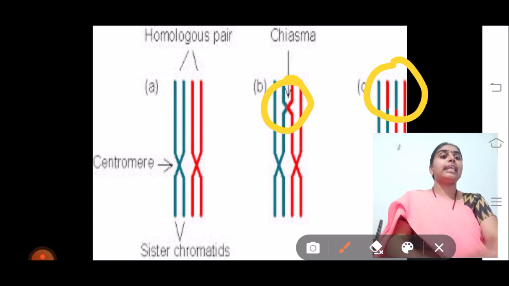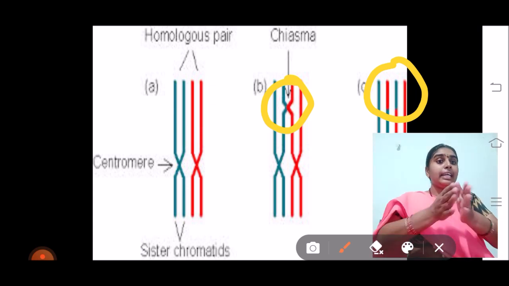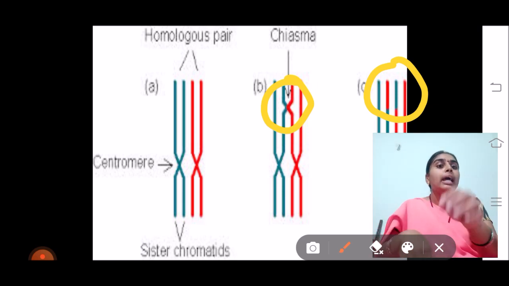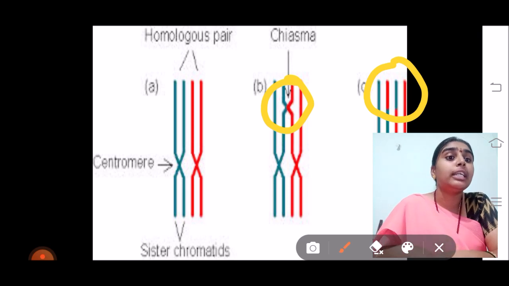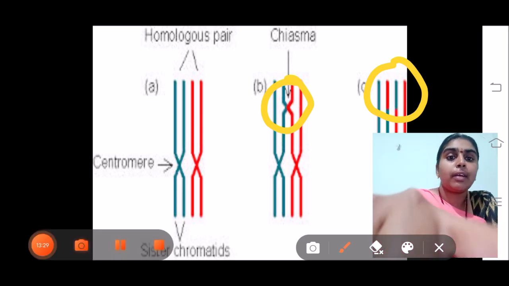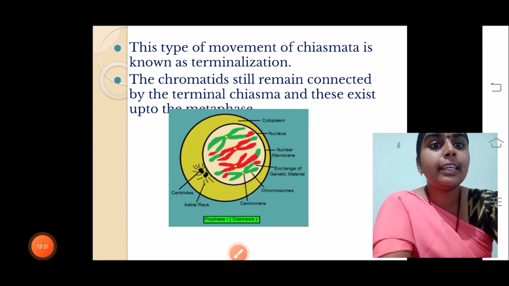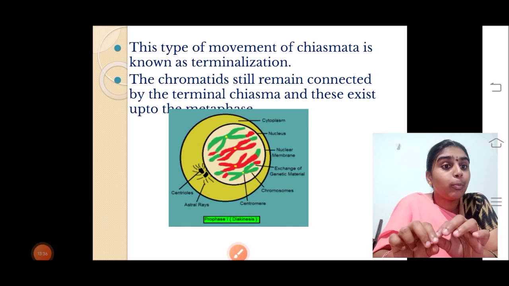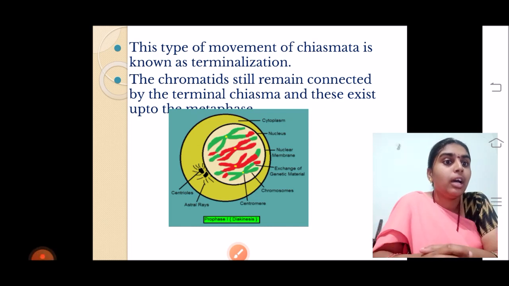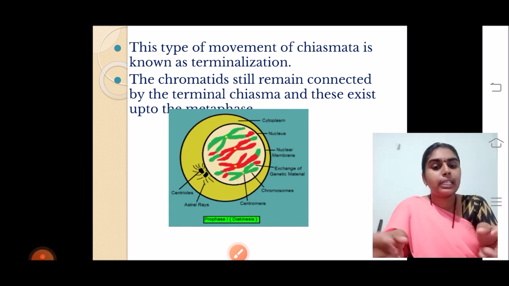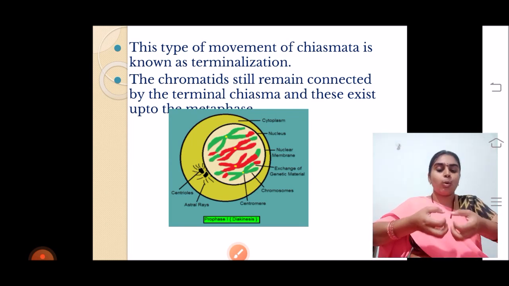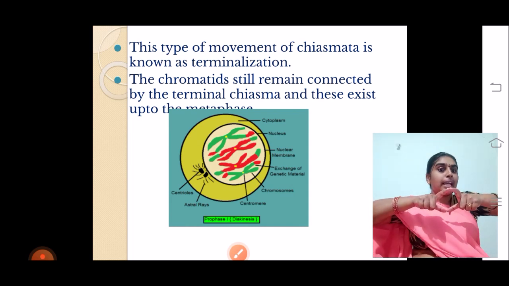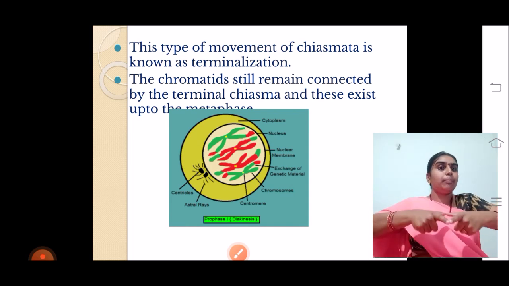In the next stage, that is diakinesis, Kinesis means division, so dividing into two. There we are going to see the process called terminalization. Now I will go to the diagram. Here you can see that in this stage the chiasmata will be moving from the center to the tips of the chromosomes. When it is moving from the center to the tips, it is as if somebody is holding the chromosomes near the centromere and pulling them apart. So the attachment will remain intact in the corner regions of the chromosome.